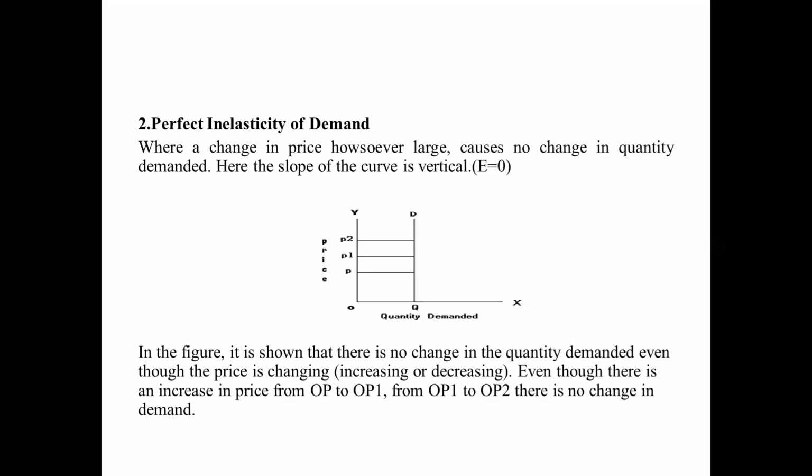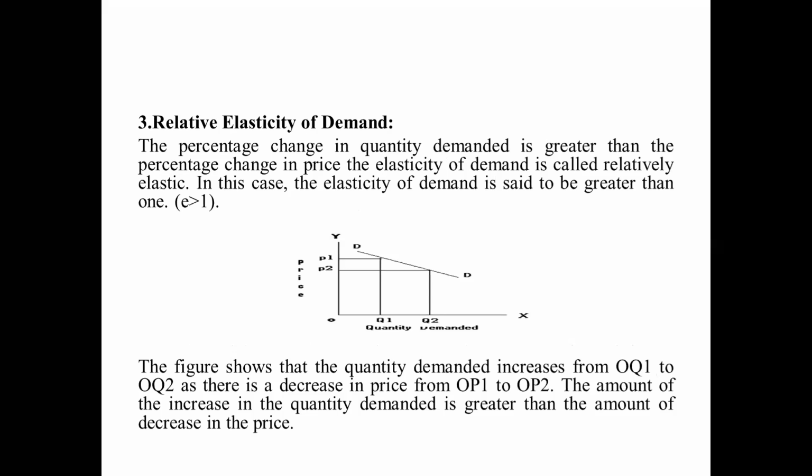And third one is the relative elasticity of demand. See this, relative elasticity of demand is simply represented as E greater than 1. That means the price is slightly changing, but it drastically changes the quantity of the product. Okay, that is called relative elasticity of demand.